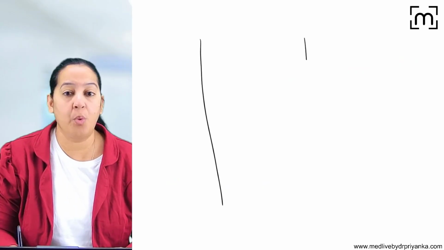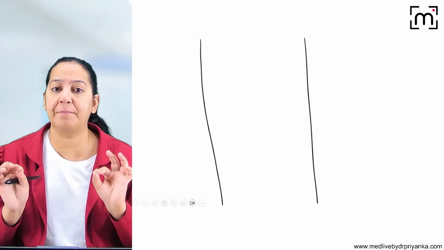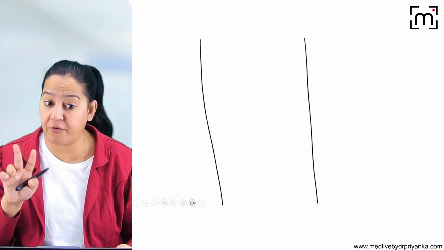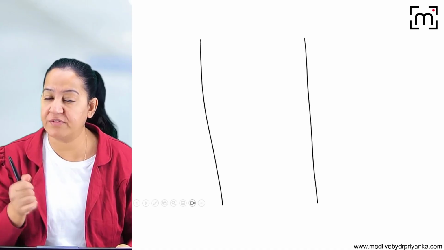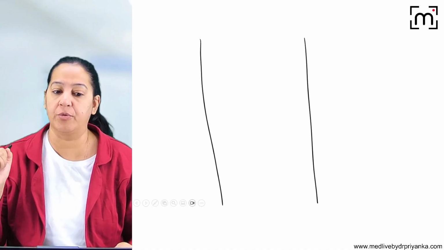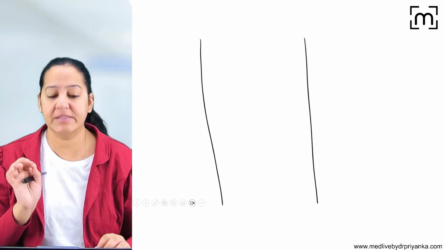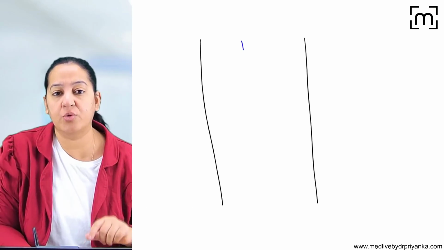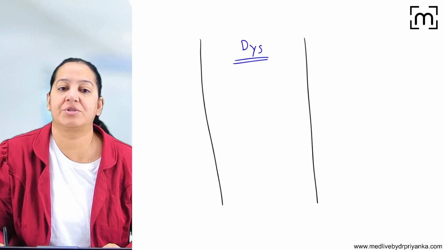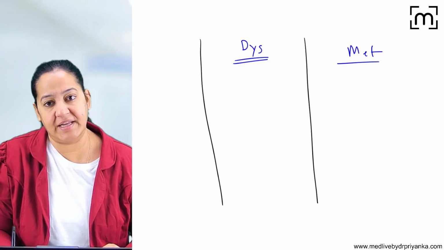So I am telling you the two types of calcification. What is calcification? When calcium gets deposited in any tissue in the human body apart from two, apart from the enamel of the teeth and the osteoid of the bone. If it is present anywhere else, it is known as pathological calcification. There are two types of pathological calcification: dystrophic calcification and metastatic calcification.